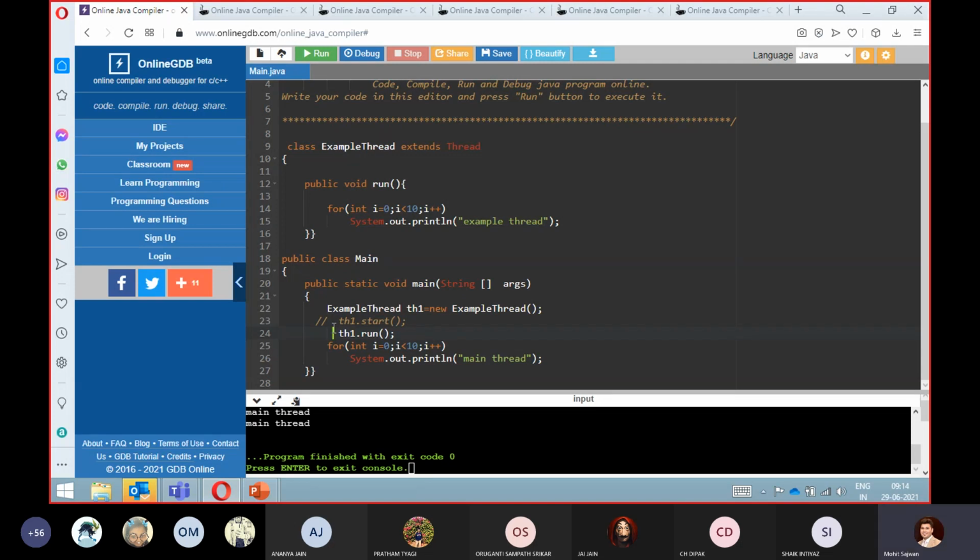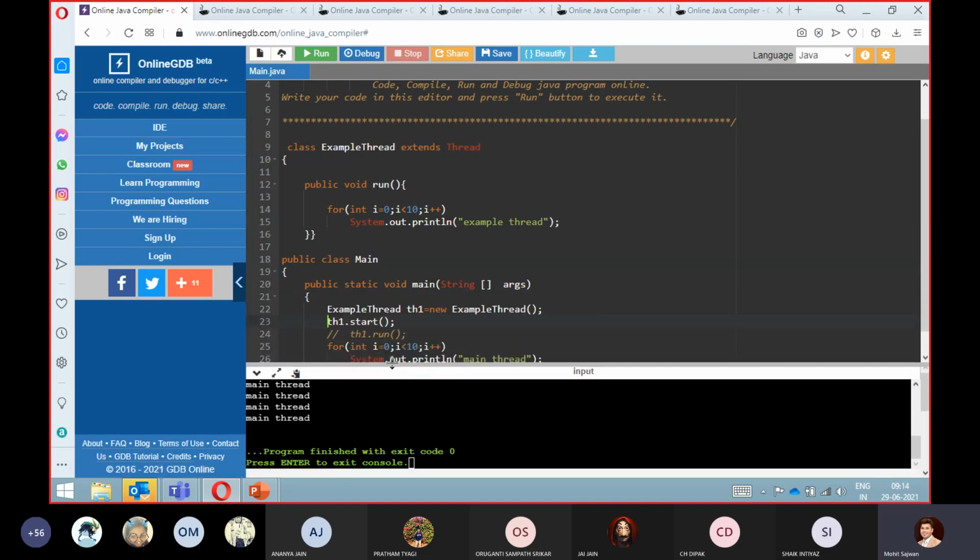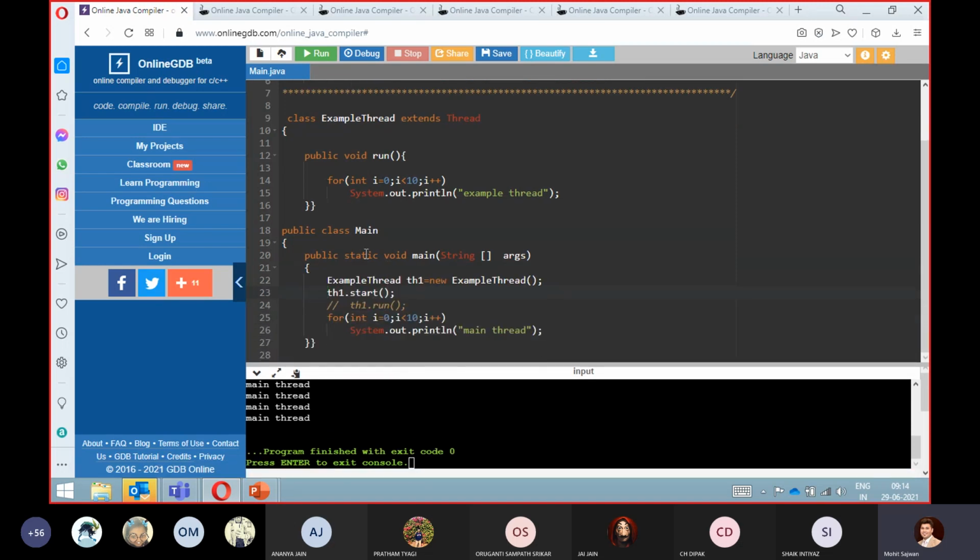So remember these two terms, okay? Whenever you want to initiate the multi-threading concept, whenever you want your multiple threads to work, always remember that you have to use th1.start. Remember this one. And if somebody asks you what this output depends on, it depends upon your scheduler, your thread scheduler. It will decide which thread gets the priority.